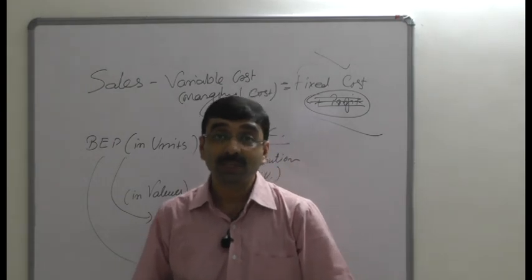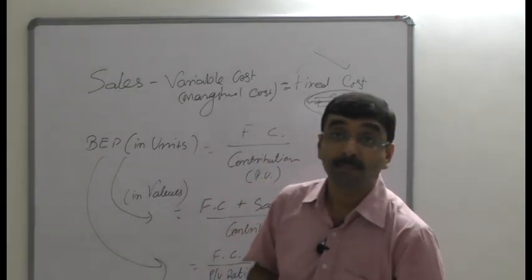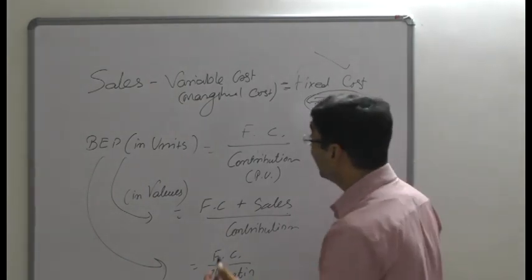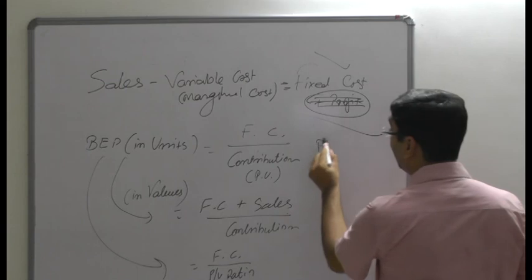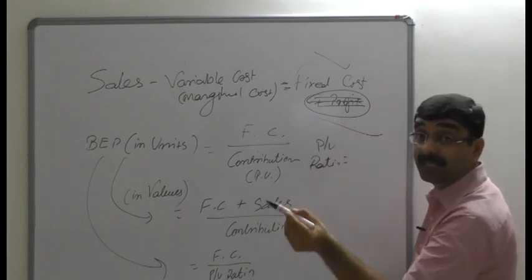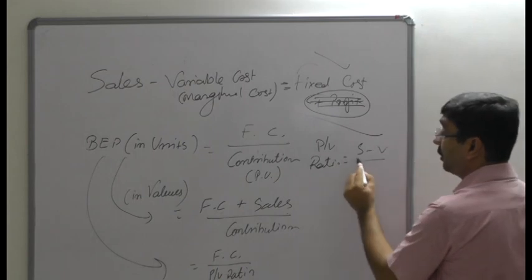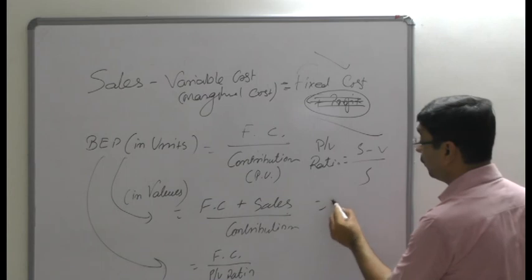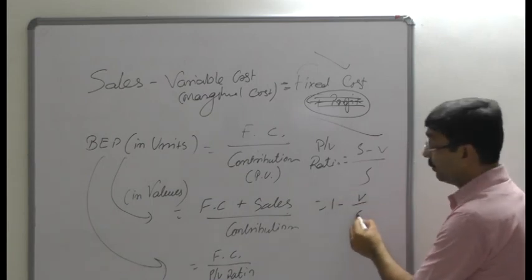So here the PV ratio formula is sales minus variable cost divided by sales. The PV ratio formula is very easy: sales minus variable cost divided by sales, or you can find it as 1 minus V upon S.